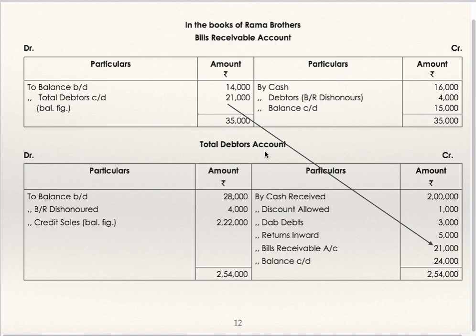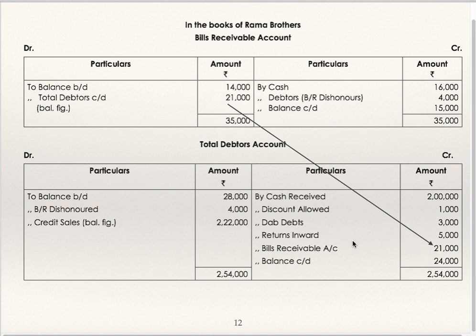Bills receivable account and debtors account. See opening balance, closing balance, BR dishonored, cash received, everything was given. So the bills receivable account balancing figure is to be transferred to debtors account. These are bills raised during the year, BR to debtors. And if this bill gets dishonored, exactly the opposite entry, debtors to BR. The balancing figure of BR is to be transferred to debtors.